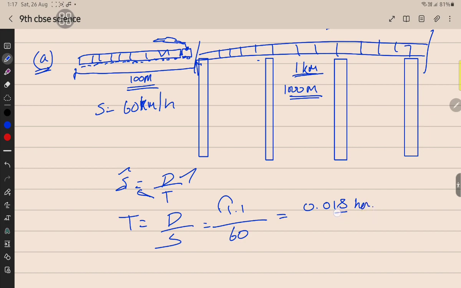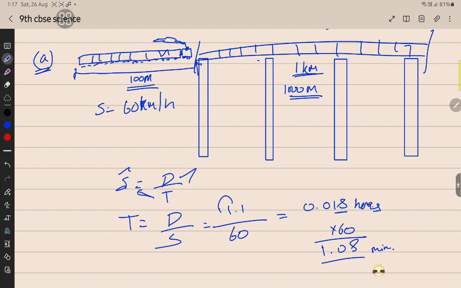0.018 hours. But this is in hours, so we want to convert hours into minutes. We multiply by 60. So 60 into 0.018 is 1.08 minutes.